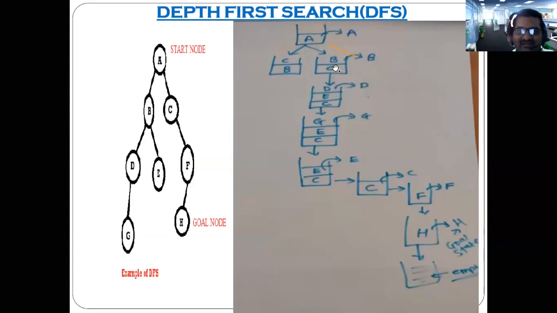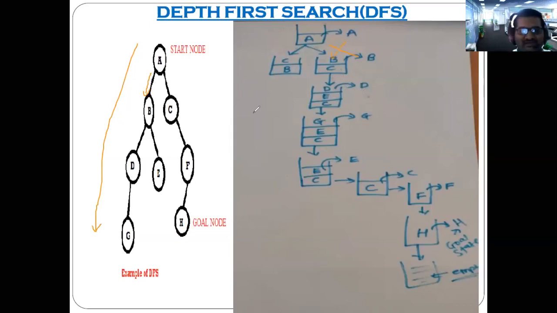Now on the stack, what is on the top of the stack? B. As I said, we go in this direction, so on the top of the stack will be B. Here I have also written C at the bottom of the stack, because when we go in this direction, C will be there. If you don't mention it, no problem. You just have to see, when you are going from the starting node to the next node, what is the deepest node in this direction currently? B.